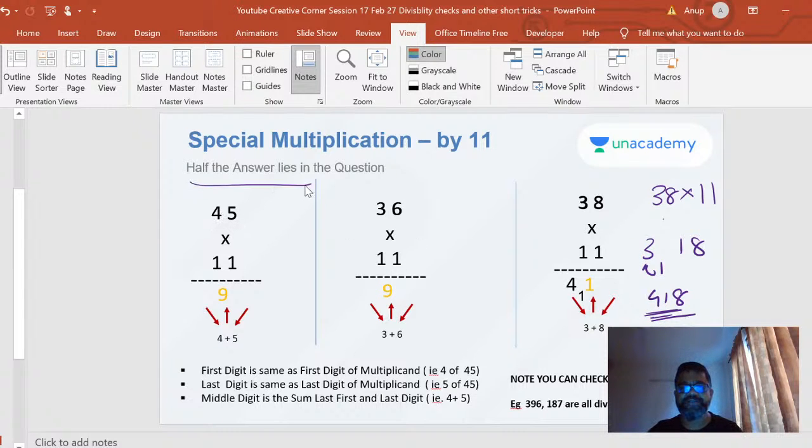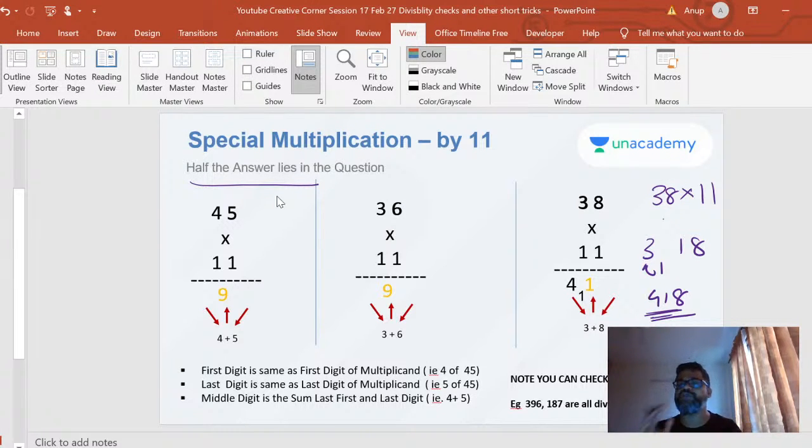As I said, half the answer lies in the question itself. So multiplication by 11 should come in a jiffy. It should not even take 1 or 2 seconds at the max, tops. In fact, it can be less than 1 second, right? 45 into 11, 495. Why? 4 and 5 are there, and 4 plus 5 is 9. That's it. 36 into 11, 396. Why? Because 3 and 6 are already there, and the middle digit is 3 plus 6, 9.